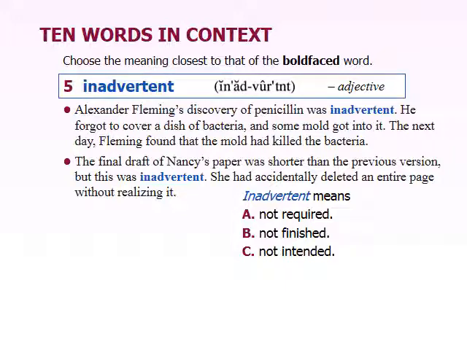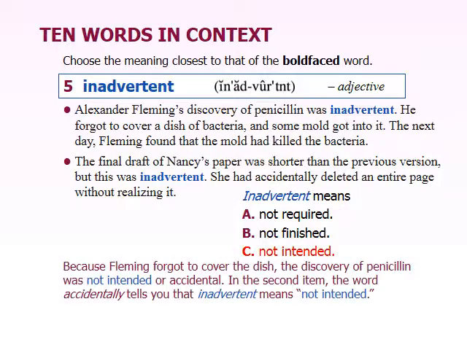The next word here is inadvertent, and this one is an adjective. Alexander Fleming's discovery of penicillin was inadvertent. He forgot to cover a dish of bacteria, and some mold got into it. The next day, Fleming found the mold had killed the bacteria. The final draft of Nancy's paper was shorter than the previous version, but this was inadvertent. She'd accidentally deleted an entire page without realizing it. So what it means is not intended or accidental.